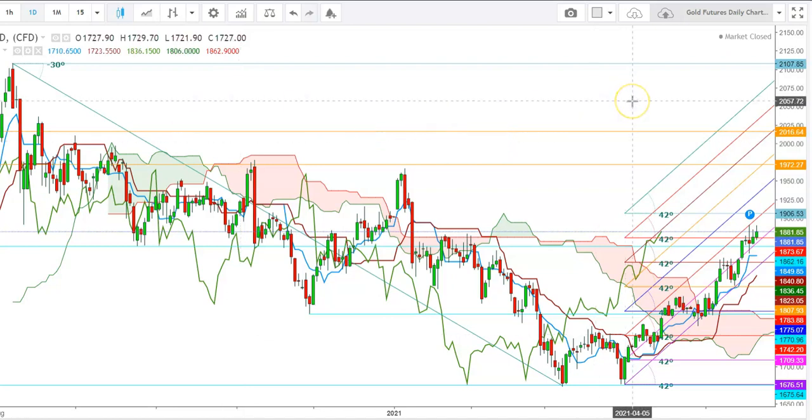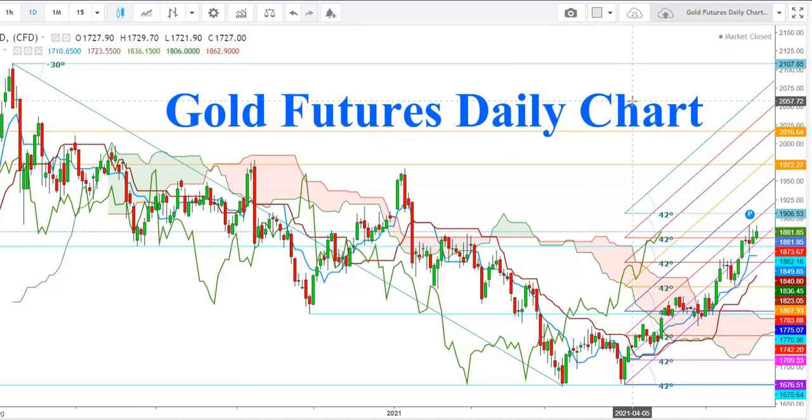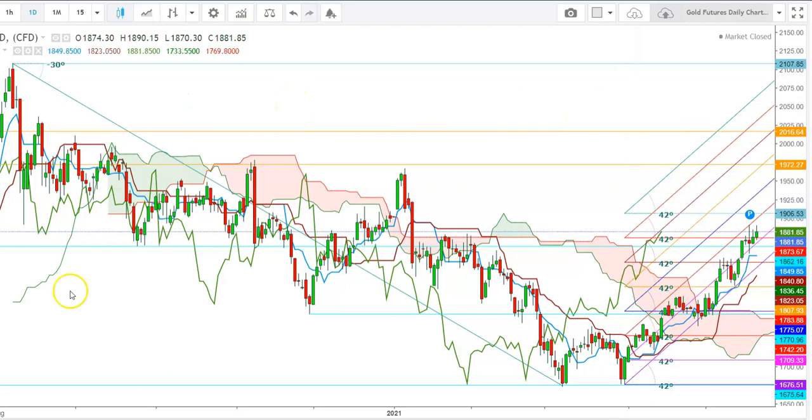So let us start the day to analyze the movements of gold futures in a daily time frame. Here you can see that the gold futures finally tested a peak at the levels of $2107 on August 7, 2020. Since then, we have seen the gold futures remain under bearish pressure where some attempts were made.